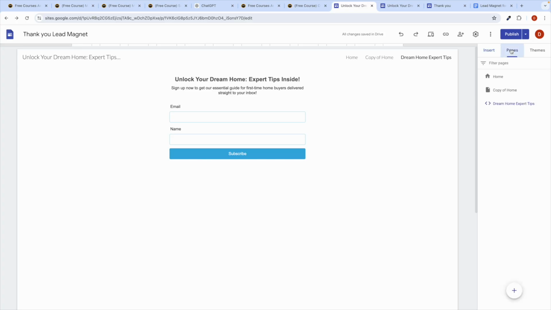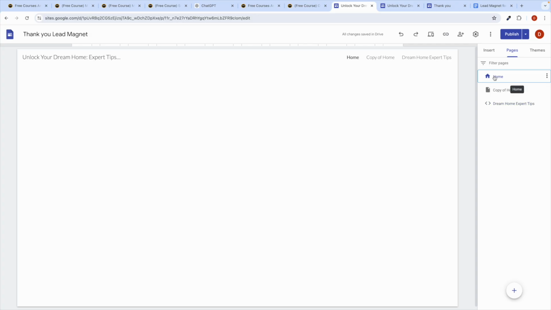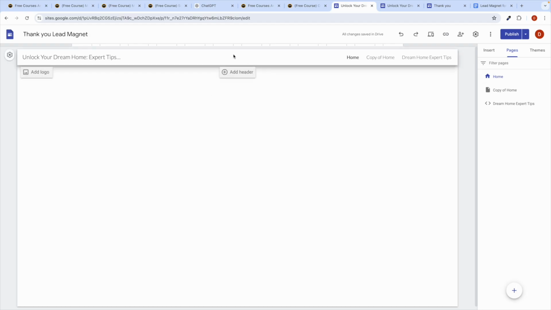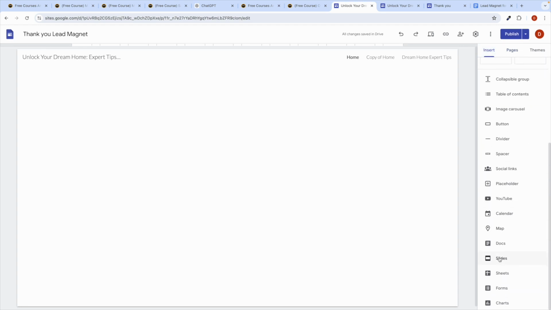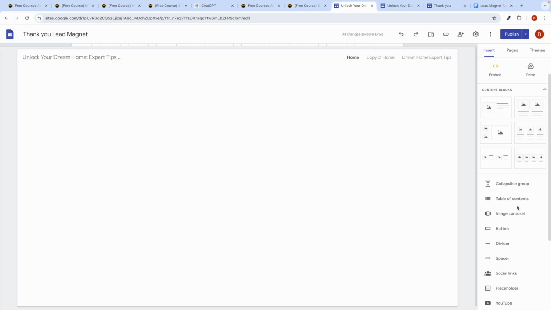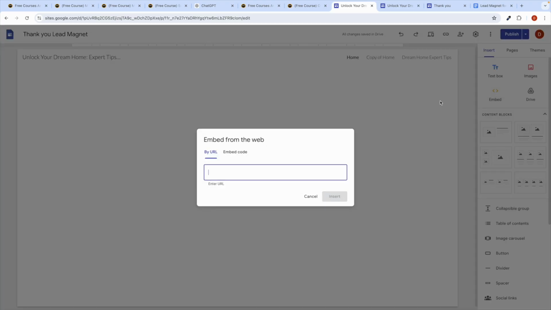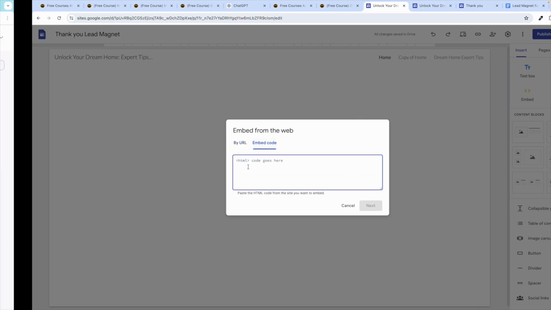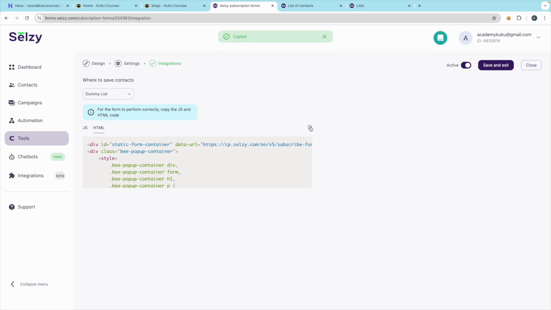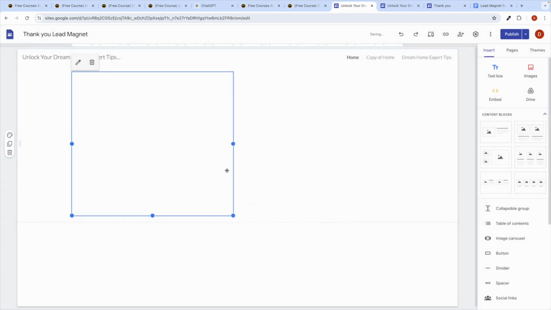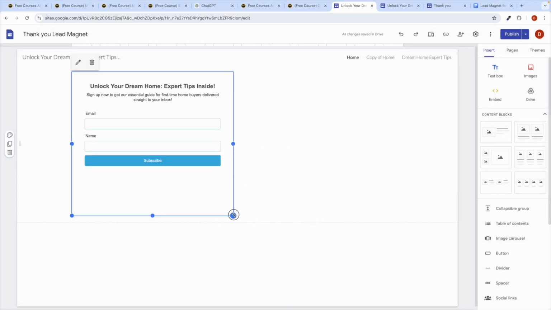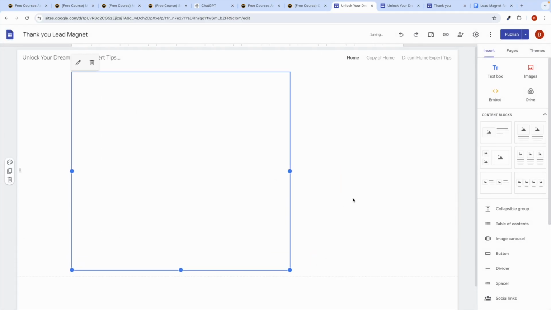Just go to pages, go to the home, and here you can click on insert. From here you can embed the code. You will see this embed option. Select that, embed, and copy and paste the same code over here. Click on the next button, click on insert. Now that's how it is going to look.